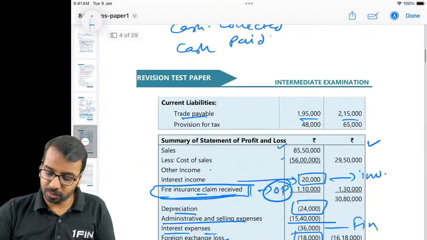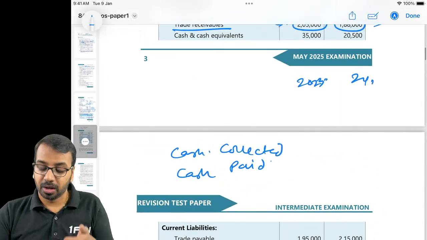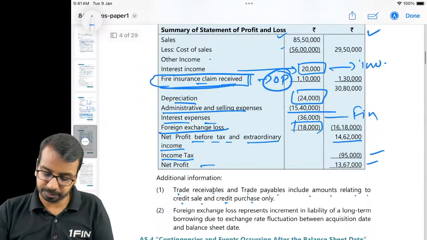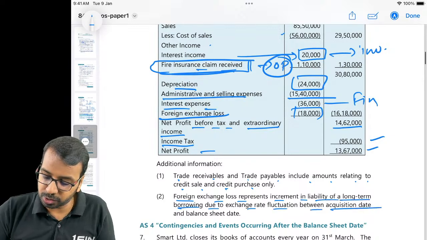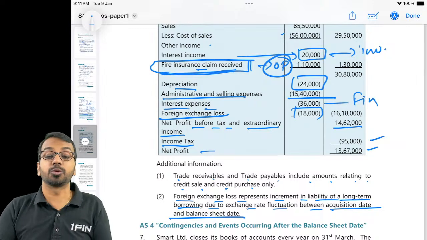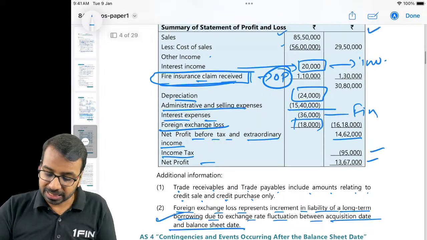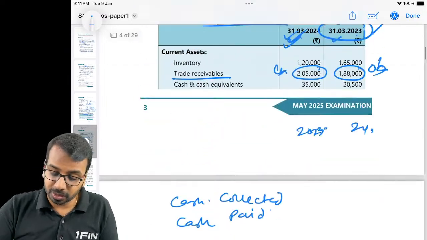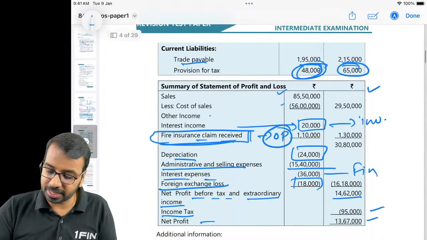Alright. Now what do we need to do? We need to know how much cash has been collected from the customers. We need to know how much of the cash has been paid to the creditors. Foreign exchange loss represents increment in liability of long-term borrowing due to exchange rate fluctuation between acquisition date and balance sheet date. Means what? This is a part of financing activity, we will not consider. Alright. Then have they given us information of how much tax has been paid? They have not given, but we have opening provision for tax, closing and expense for the period.